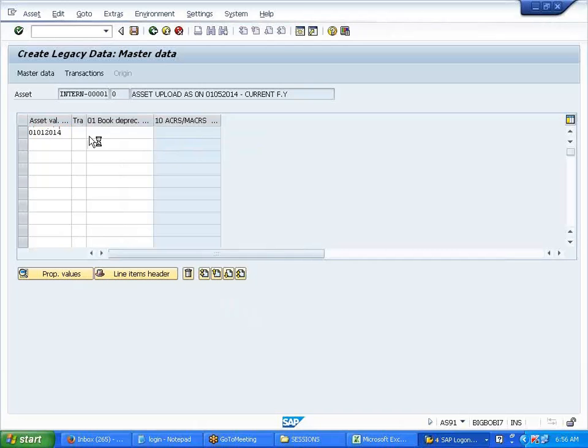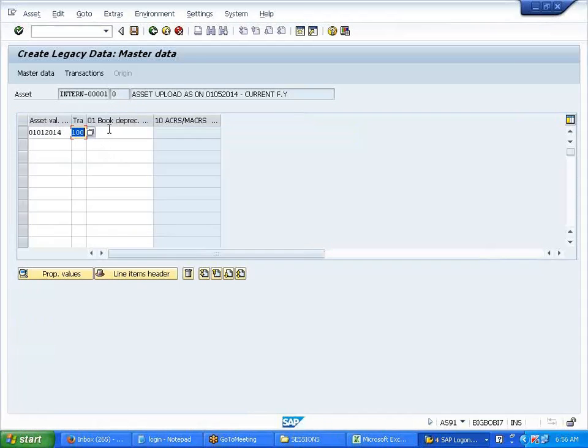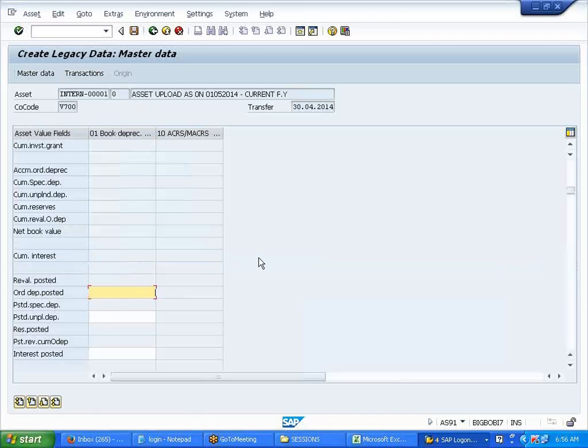So this is a transaction type external transaction. The book value is 120,000, right? Go back, fill up the ordinary depreciation for those 4 months. How much is it? 4,000, right? Like this you will post.